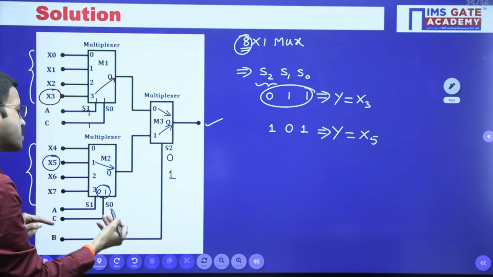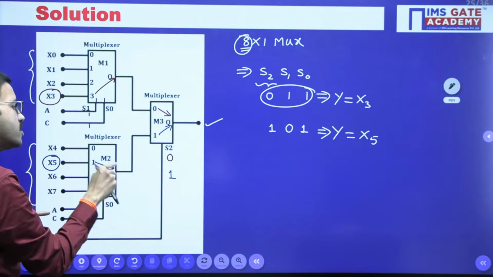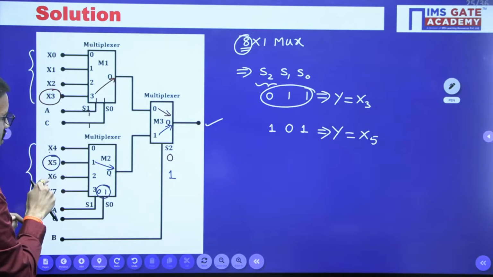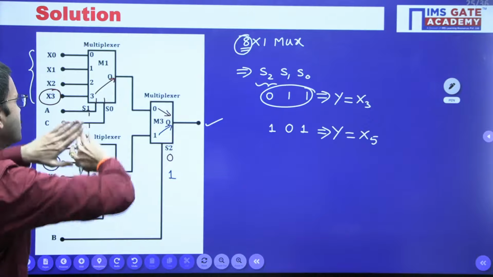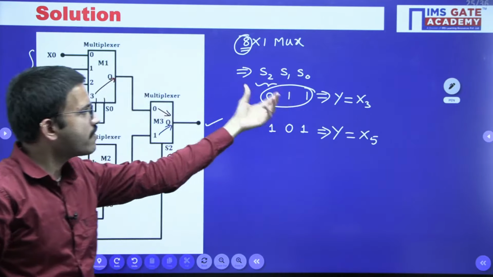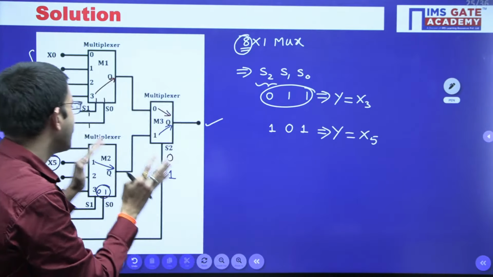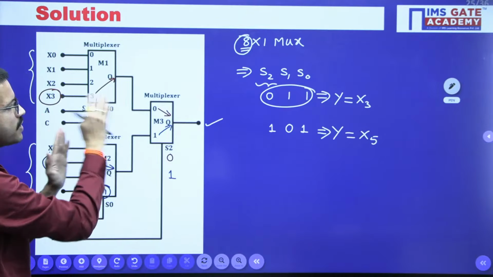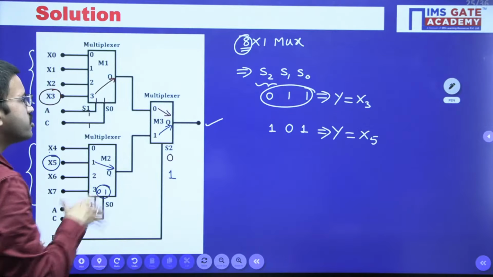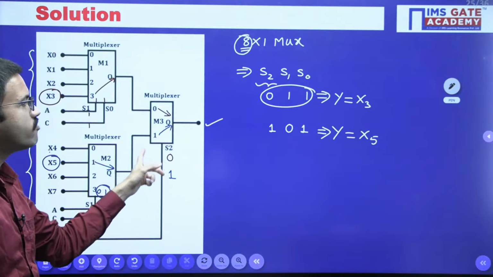So here once again 2 selection lines, 4 inputs are there. So with respect to 0, 0, 0, 1, 1, 0, 1, 1, I0, I1, I2, I3. But according to the overall circuit, those are nothing but x4, x5, x6, x7. That's all. So for the overall circuit, with 3 selection lines, that means 8 combinations you will be having at any time. Whatever the selection line combination you have given, the respective input will be connected to the output. So this is the circuit diagram, which is the implementation of 8x1 mux using 2 4x1 muxes and 1 2x1 mux.